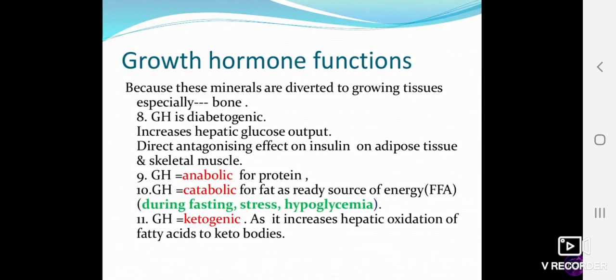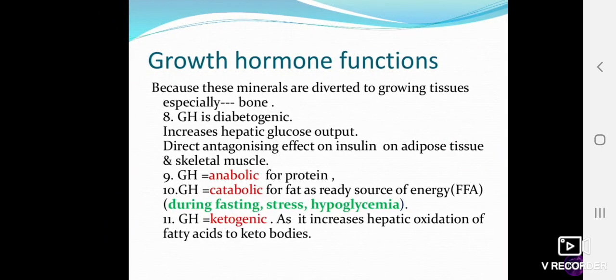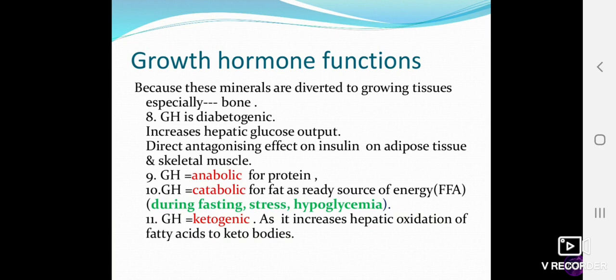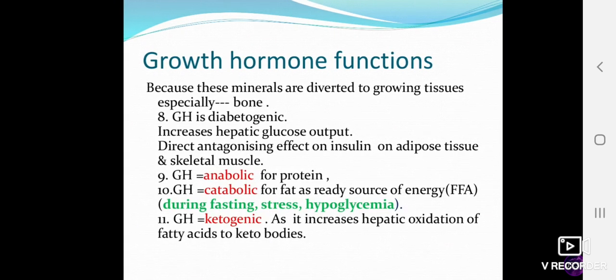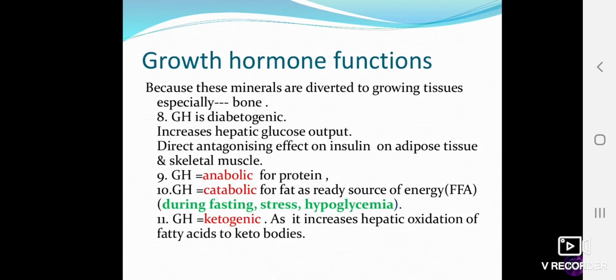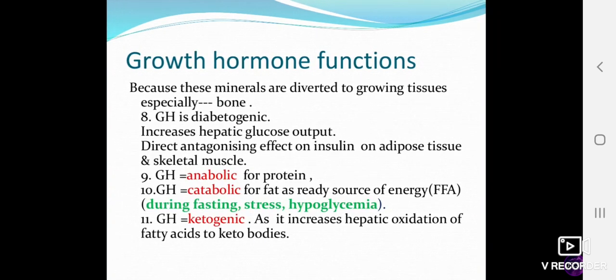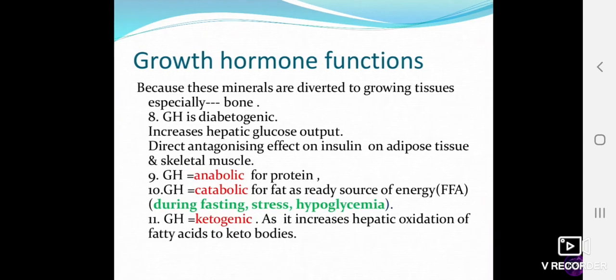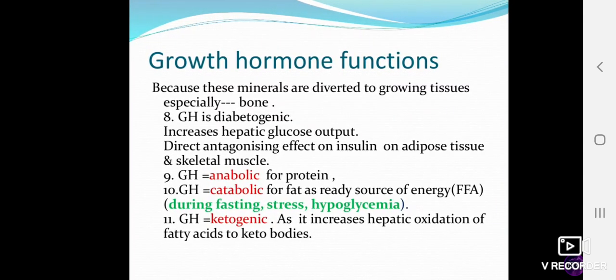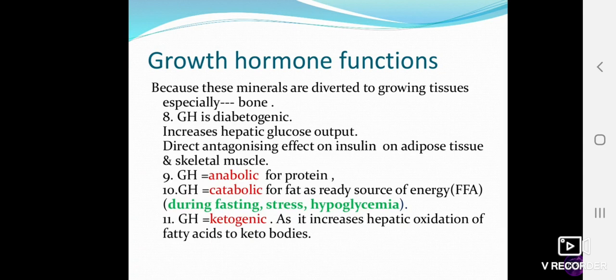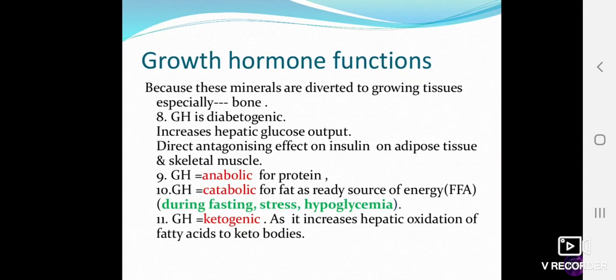So during fasting, stress, and hypoglycemia, this catabolic effect of growth hormone helps for energy. Growth hormone is ketogenic, that means it increases hepatic oxidation of fatty acids to ketone bodies. Okay, so in many ways they are energy producing and anabolic.